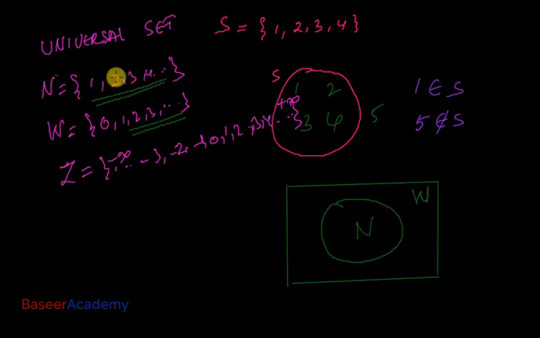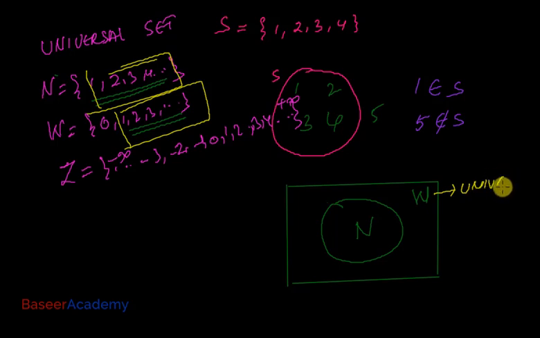The natural numbers that you see here, 1, 2, 3, 4, and so on, are also a part of whole numbers. Now, this set W is known as a universal set. And this set N is known as a subset.